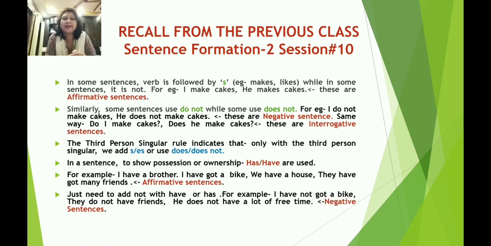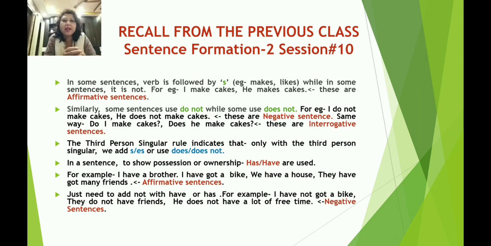In session 10, sentence formation 2, we learned that in some sentences the verb is followed by s, for example makes, likes, while in some sentences it is not, for example I make cakes. These are affirmative sentences, the positive sentences. Similarly, some sentences use do not, while some use does not. For example, I do not make cakes, or he does not make cakes. These are negative sentences.